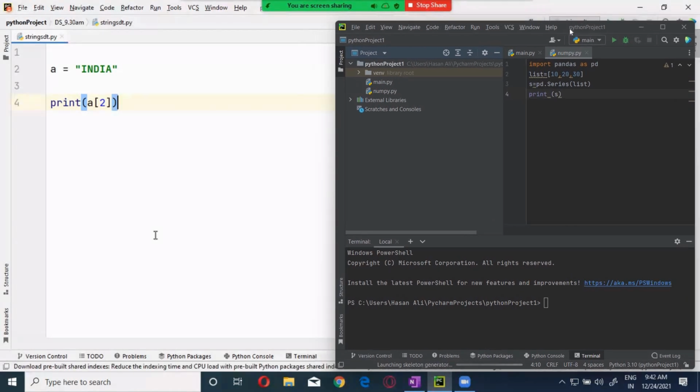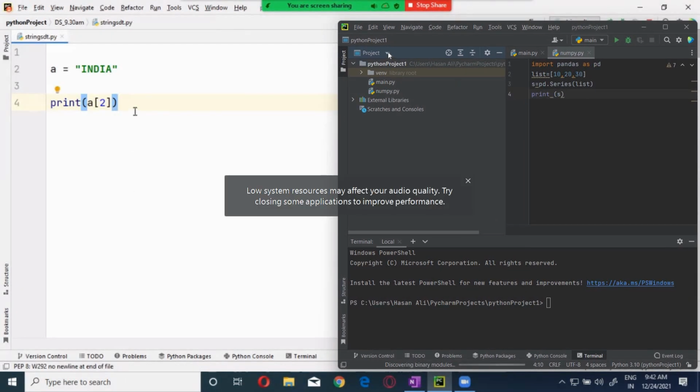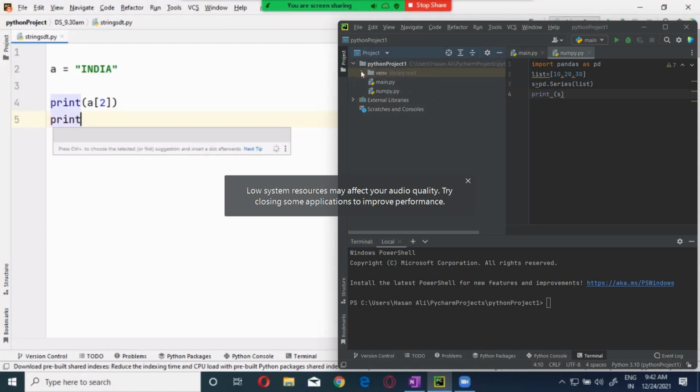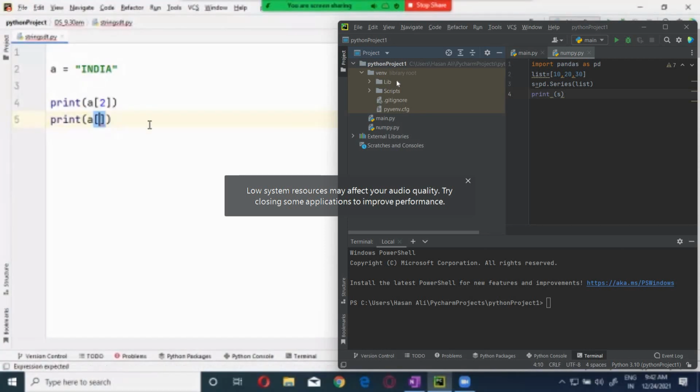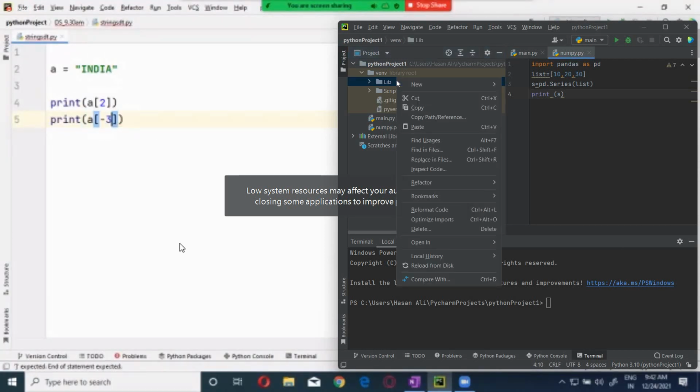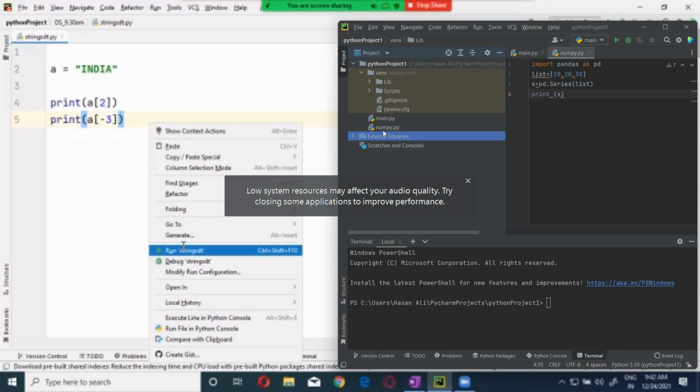Got it? Now there is negative indexing, that is from right to left. So if I want to print it, print A of -3. Can I get it? Yes. Okay, I got the D.